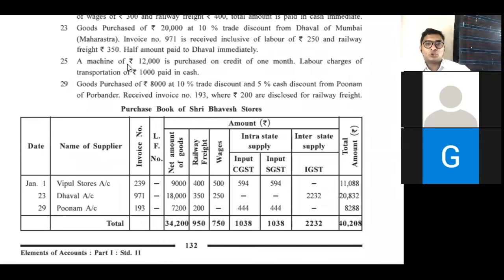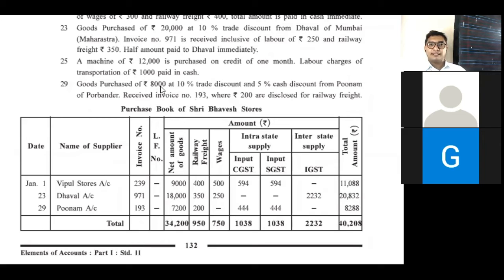29. Goods purchase 8,000 at 10% trade discount, 5% cash discount from Poonam of Porbandar. Received invoice 193. 200 are disclosed for railway freight. Here, name of the person is Poonam. So, it is a credit transaction. We have to write down name of person means Poonam account. Then invoice number is 193.